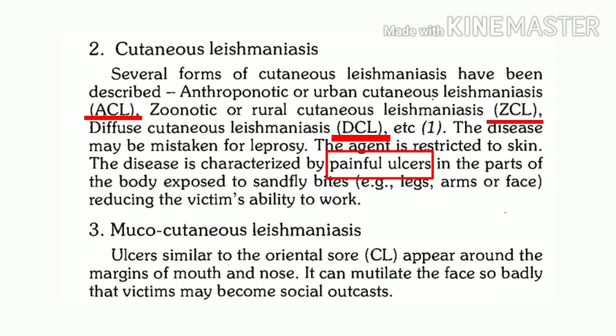Though this manifestation seems very routine or very common, as ulcers may occur in various conditions, what is the characteristic feature of cutaneous leishmaniasis? These ulcers reduce the ability of the patient to work. So simply we can say they lead to disability. So cutaneous leishmaniasis is another example where it is related with disability.